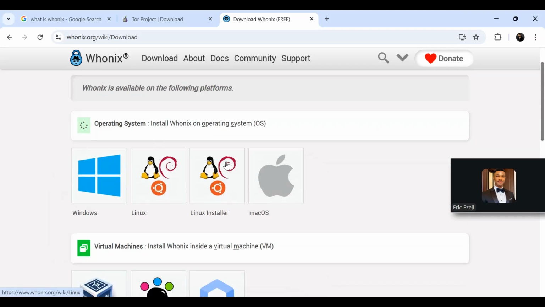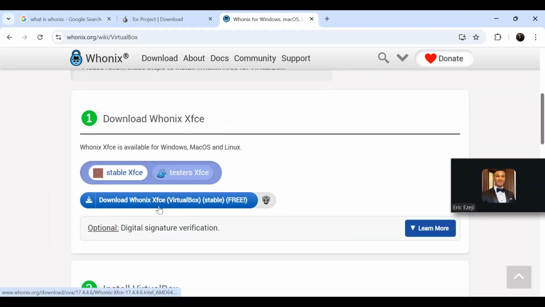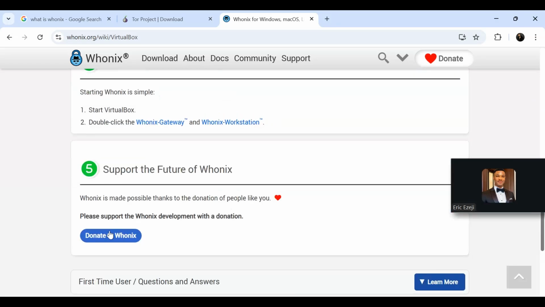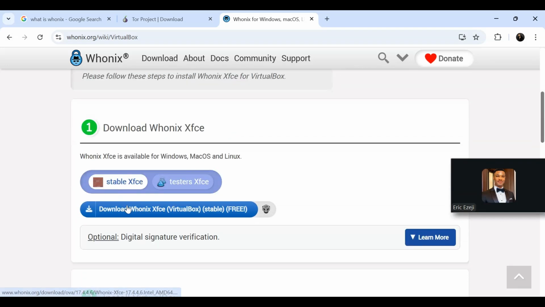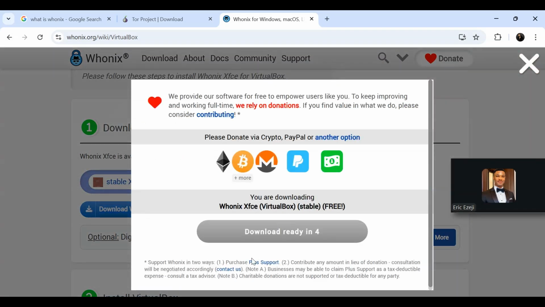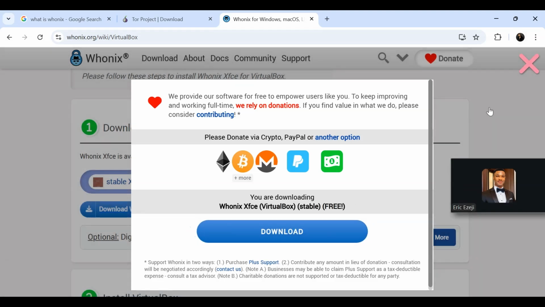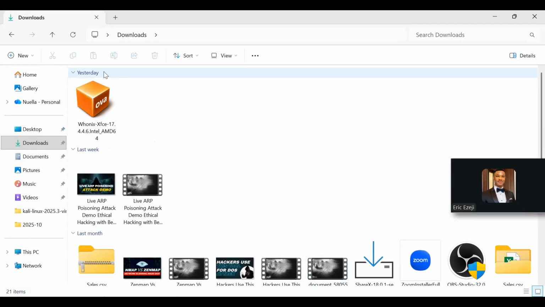You have options for Windows, Linux and the rest. So you go to VirtualBox and download Whonix. This is where you click. It will tell you the download is ready in a few seconds. It's actually 2 gigabytes to be downloaded. Once it's downloaded, you see a cube like this. This is where you install it.